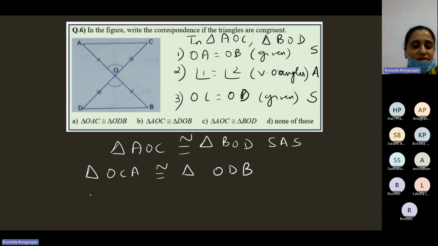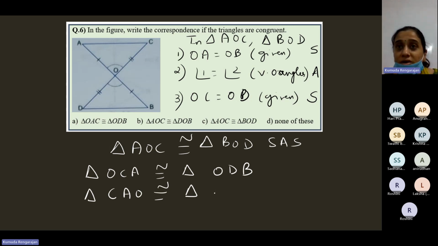If you say triangle CAO is congruent to triangle DBO. Here the angles are not given to be equal. This one is marked here. Even if it is not marked, you know that they are vertically opposite angles, so they are equal.